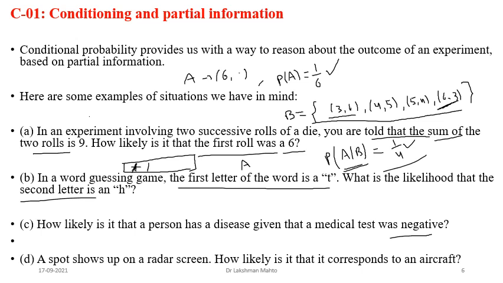So partial information is giving something more about that random experiment in order to calculate more concrete things. That partial information we are calling conditioning over the random problem. So due to conditioning, you are updating your probability. It is all about conditioning, and conditioning is playing a very important role. And if conditioning is not going to affect anything, then simply we will say that the events might be independent of each other. So various situations will come.